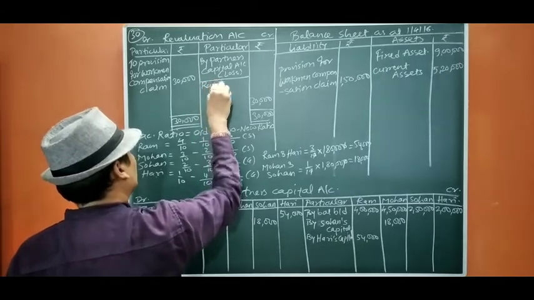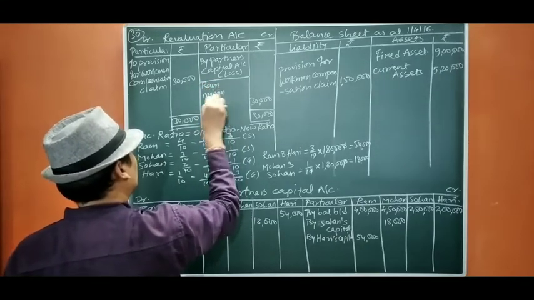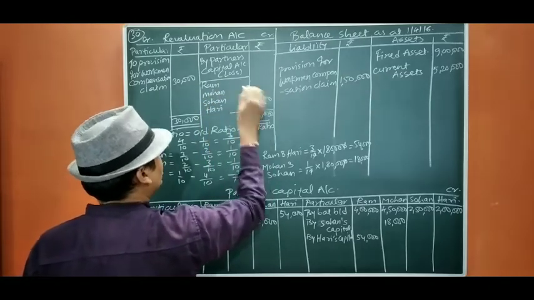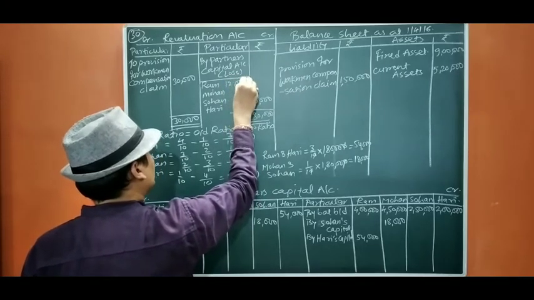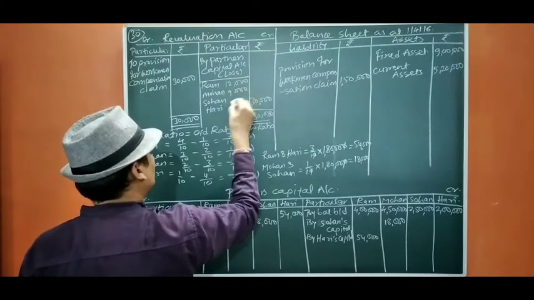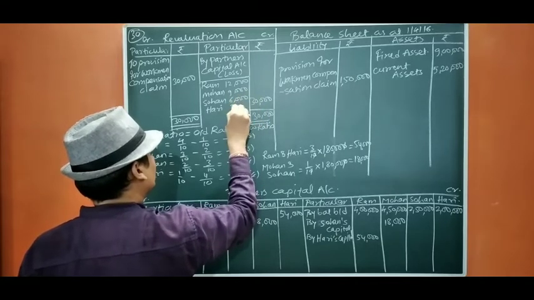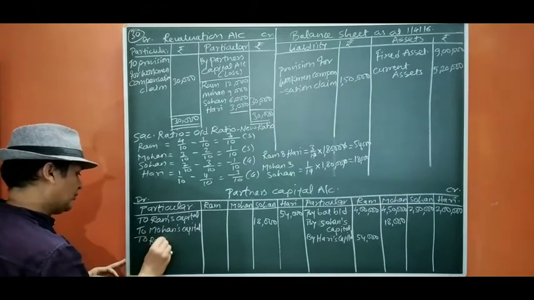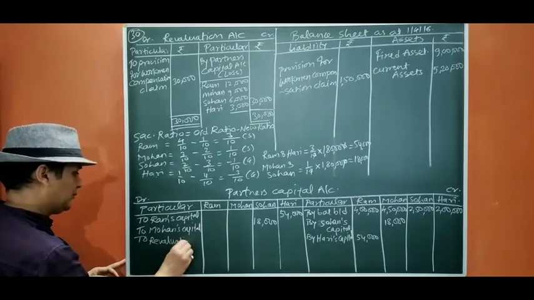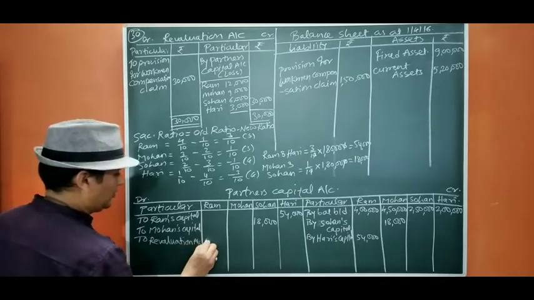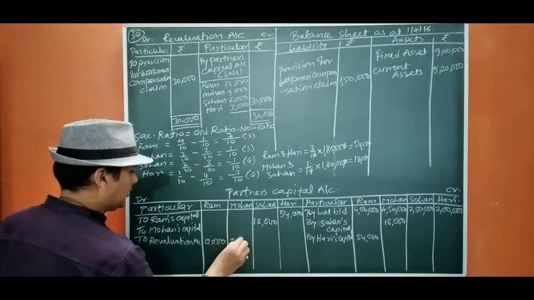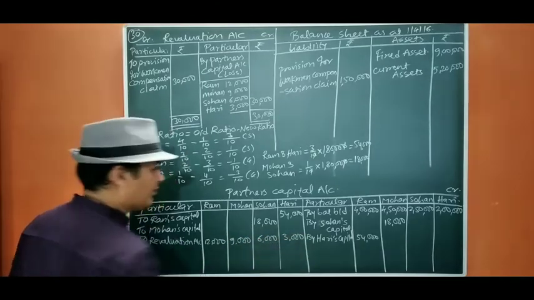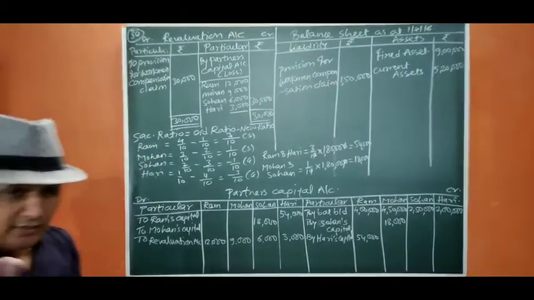Ram, Mohan, Sohan, Hari. So 3 4s are 12, 3 3s are 9, 3 2s are 6, 3 1s are 3. This will be debited to the revaluation account. 12,000, 9,000, 6,000 and 3,000.